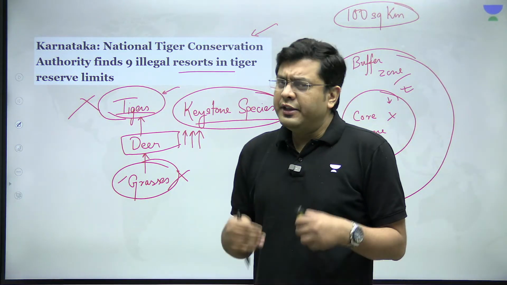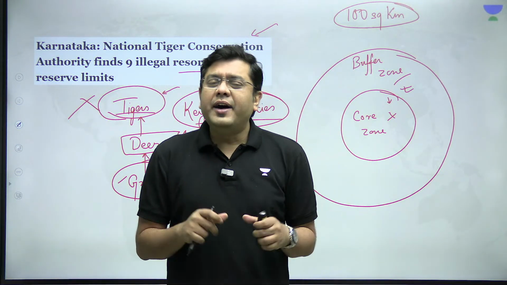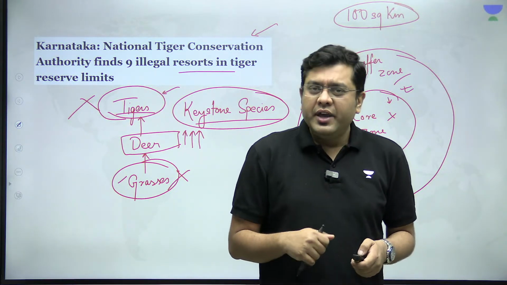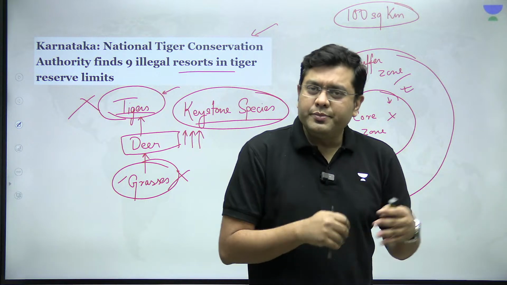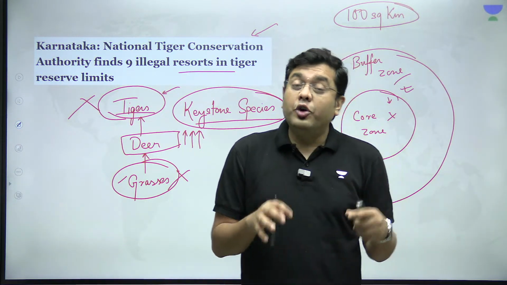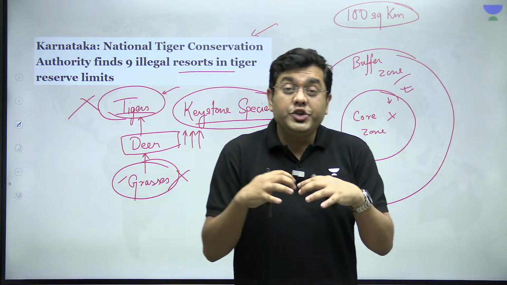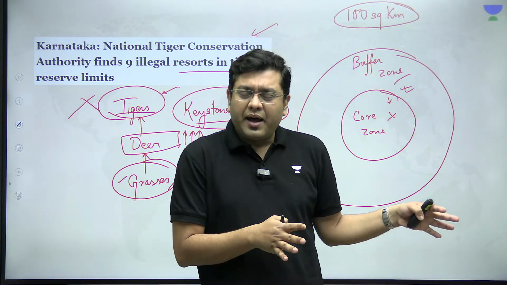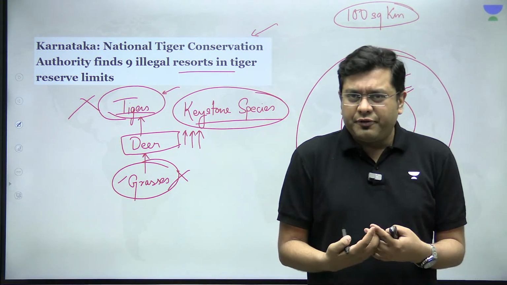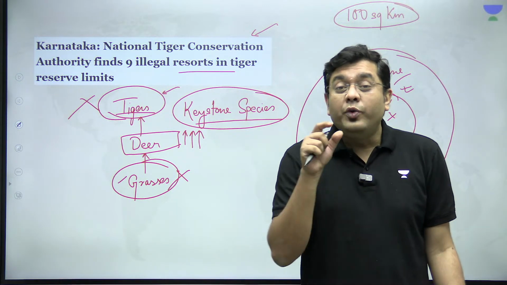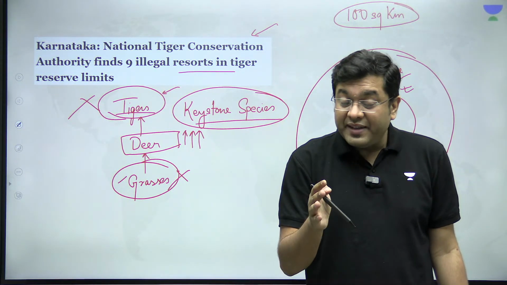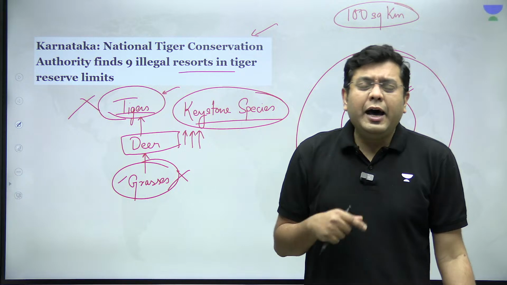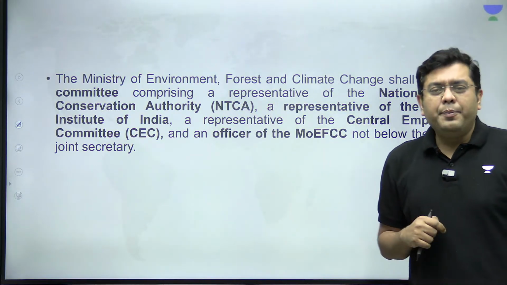Now, the Supreme Court has basically advised setting up criminal charges and initiating criminal proceedings against the previous forest minister, and the Supreme Court has observed that there is a nexus between the politicians and the administrators, something that all of us are aware of in the larger context, that there is always that kind of nexus. It is that nexus which is killing the tigers, which is making them bereft of any natural habitat. Now, for that, it has asked for the setting up of a committee.